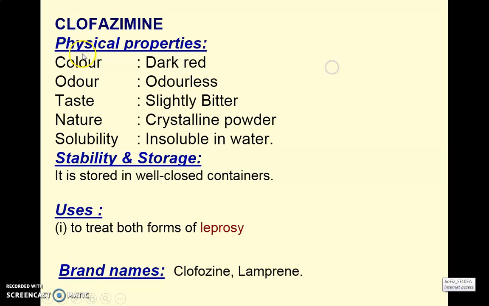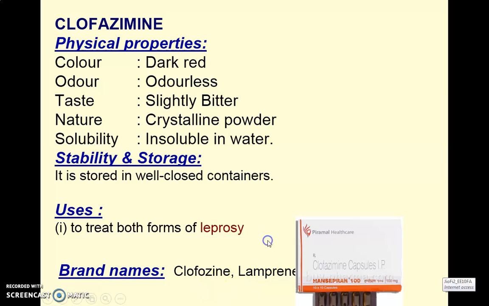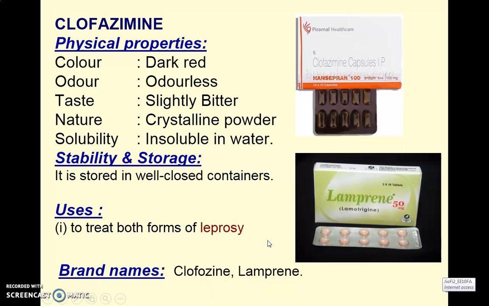Next, clofazimine. Physical properties: color dark red, odorless, light bitter crystalline powder, insoluble in water, and it is stored in a tightly closed light resistant container and used in the treatment of leprosy, as we are dealing with anti-leprotic agents. Clofazine and Lamprene, these two are the brands for clofazimine.